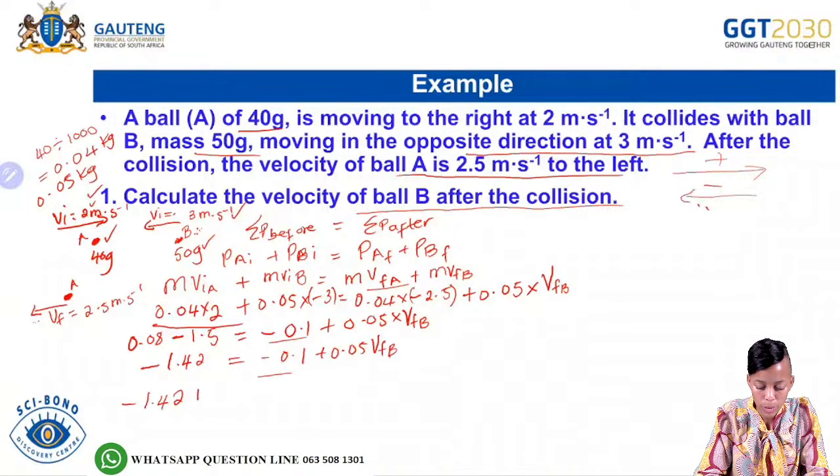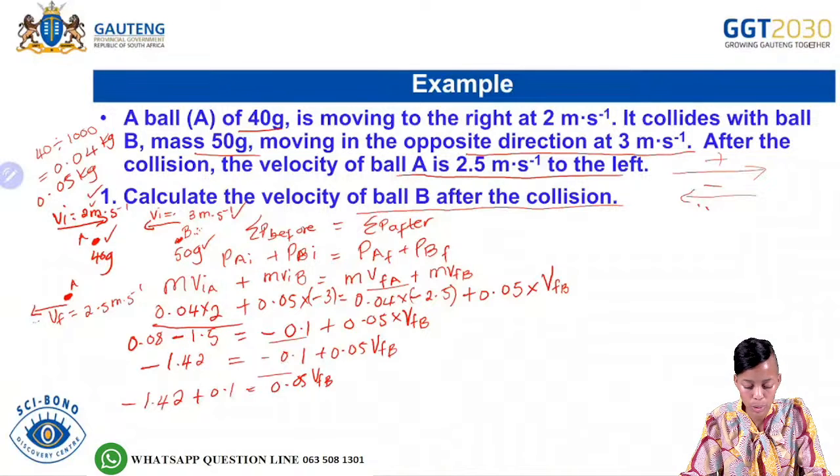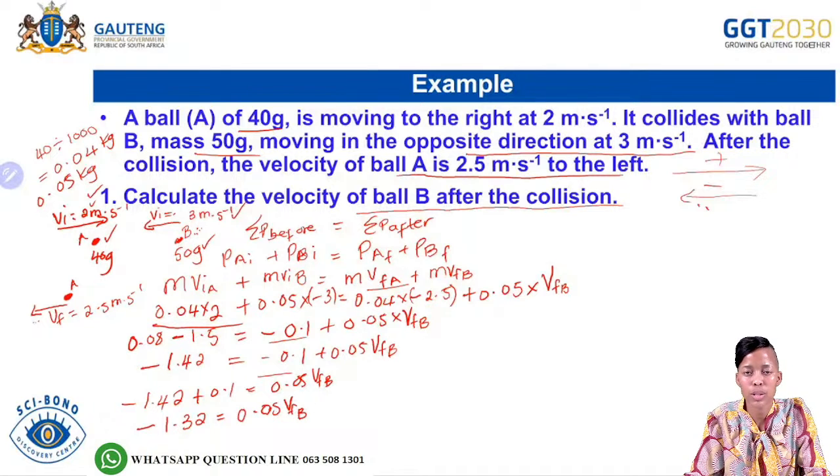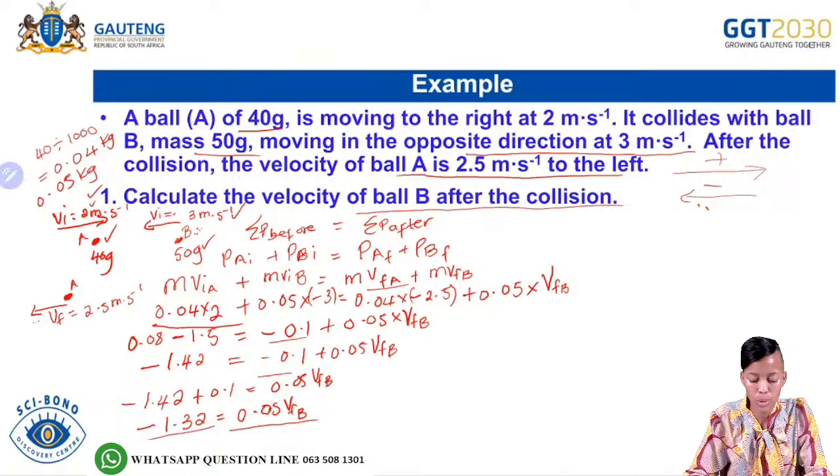You'll have negative 1.42 plus 0.1, and on the right hand side you are left with the final velocity of object B. Punching that into your calculator, negative 1.42 plus 0.1 gives you negative 1.32, which equals 0.05 times the final velocity of ball B. From there, you can divide both sides by 0.05.